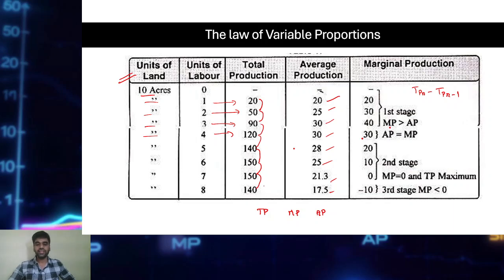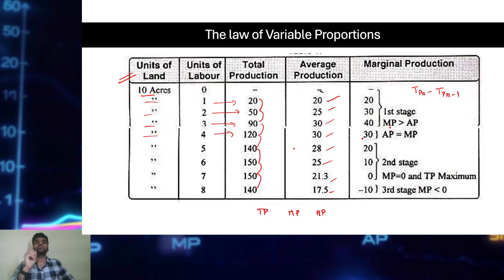It will never become negative, but it falls. Okay. What about average product? Average product also increases, reaches its maximum, it falls, but it will never become negative. What about MP? MP increases, reaches its maximum, becomes 0 and also becomes negative. So that is the characteristic of TP, AP and marginal product.